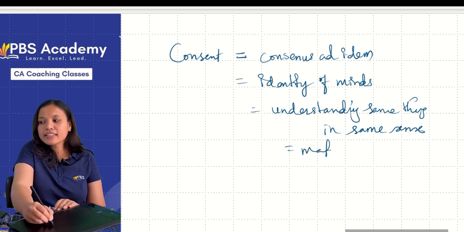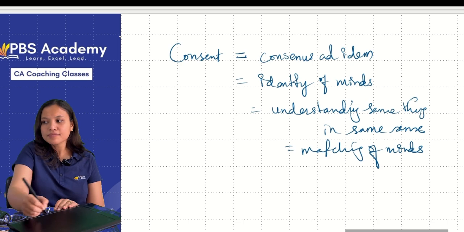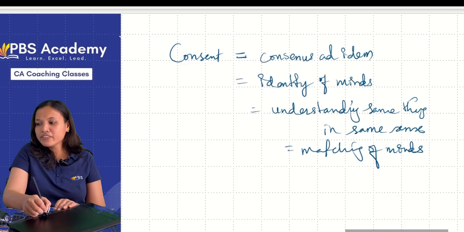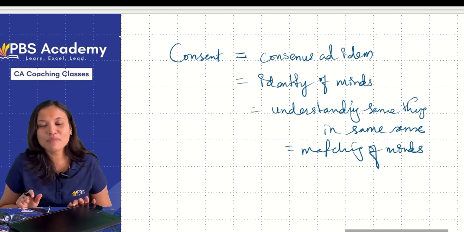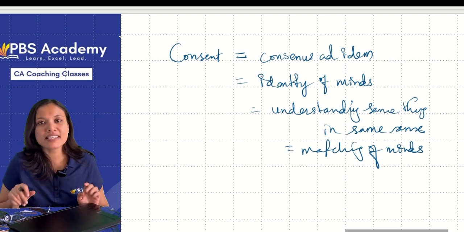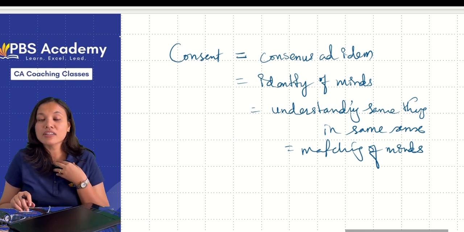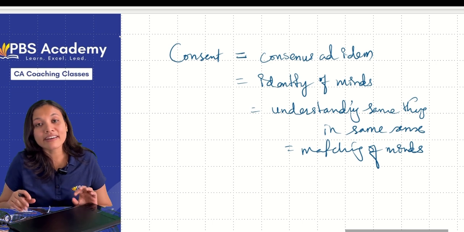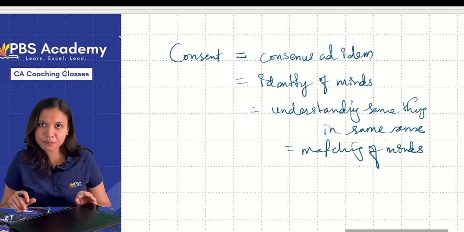I can also call it matching of minds. So what is consent? I can define it in so many words. You can remember any one of them. Identity of minds, matching of minds. Suppose in the previous example, I was thinking about the white bike, but she was thinking about a brand new gray bike. Correct?